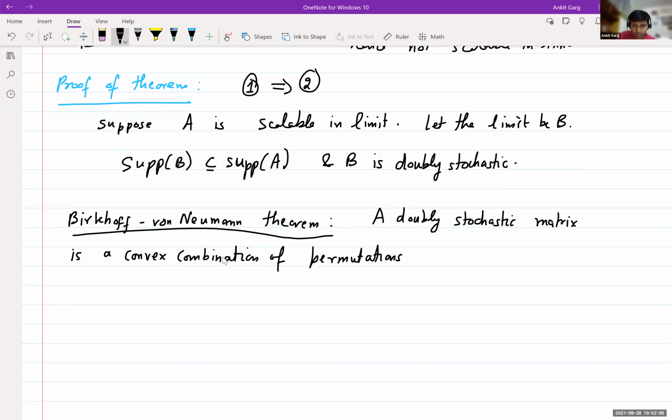So in particular, the support of B will contain a perfect matching.